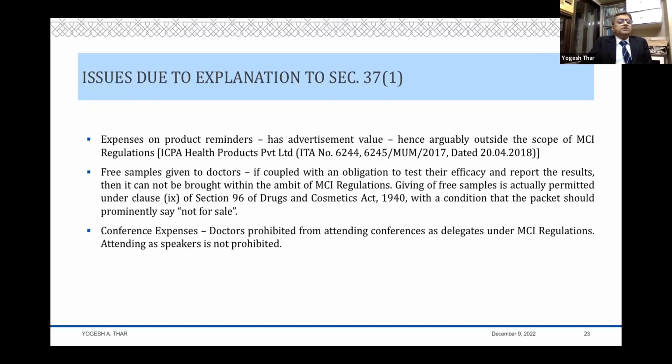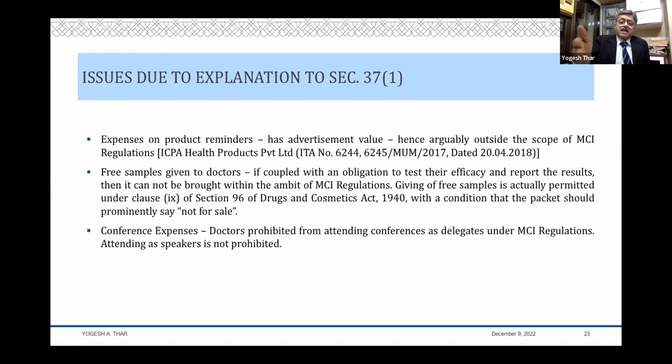So I think this is a principle. I'll not get into each and every type of expense which is possible in this. But certainly there are expenses, and a large chunk of it would be free samples. And please note this, that free samples to doctors is something that the Drugs and Cosmetics Act actually permits. There's no prohibition; it actually permits.